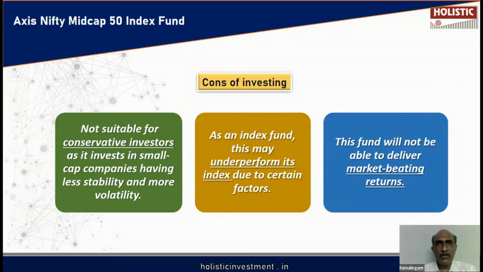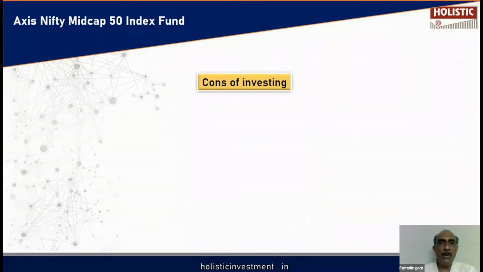In an actively managed fund, the fund manager will pick and choose the best stocks. Because of that, he has better potential to outperform the index. Here, it is not possible. He is going to buy the entire index in the same proportion. He will not be able to beat the market. He will not be able to generate any alpha. People go to a mutual fund because they don't know how to pick and choose stocks. That is why they go to a mutual fund manager. Here, the mutual fund manager is not picking and choosing. So it is one of the major drawbacks or potential demerits of this fund.